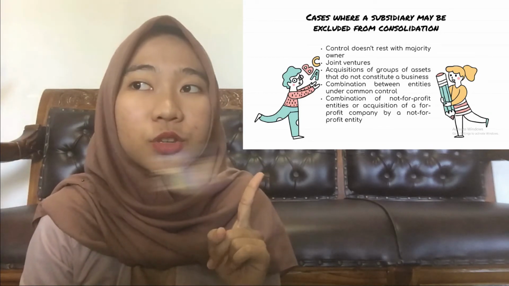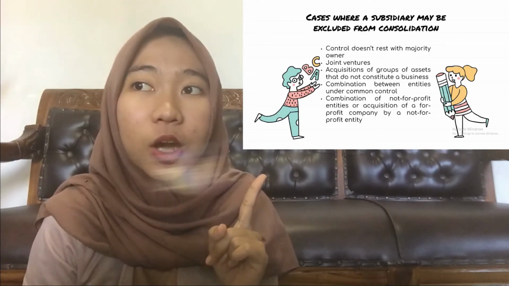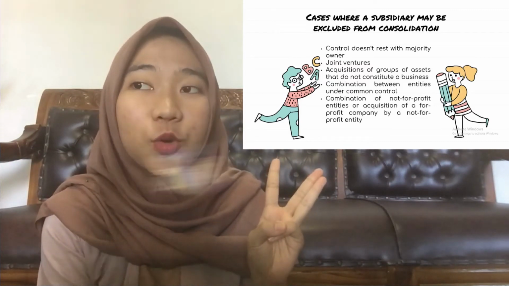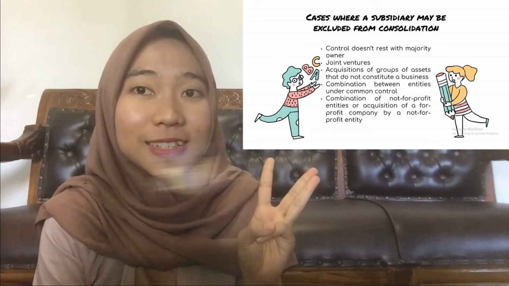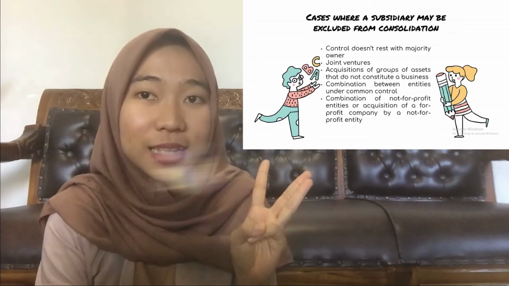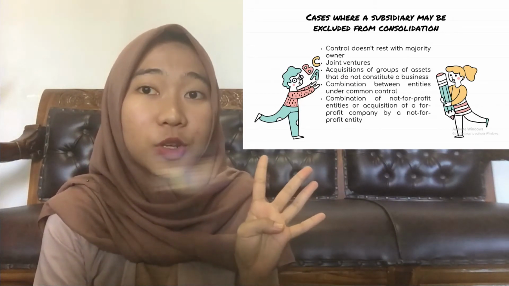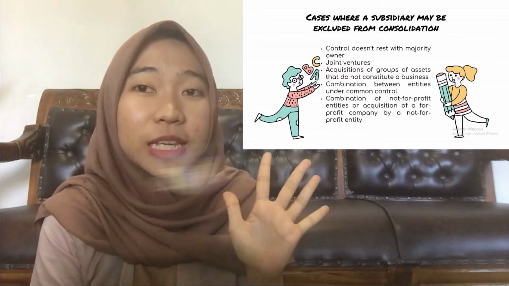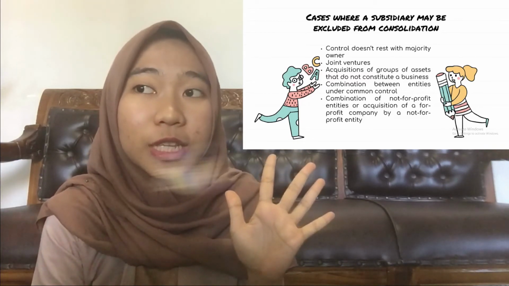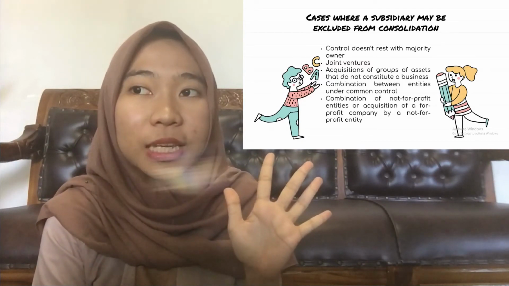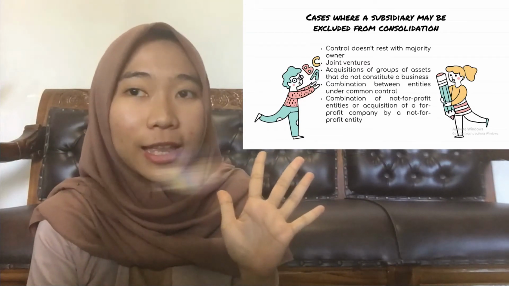1. Control doesn't rest with the majority owner. 2. Joint venture. 3. Acquisition of a group of assets that doesn't constitute a business. 4. Combination between entities under common control. 5. Combination of not-for-profit entities or acquisition of a for-profit company by a not-for-profit entity.